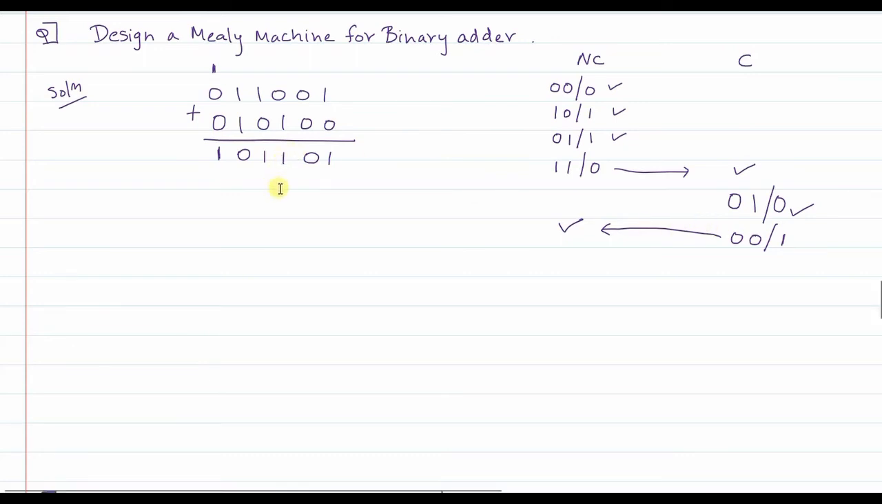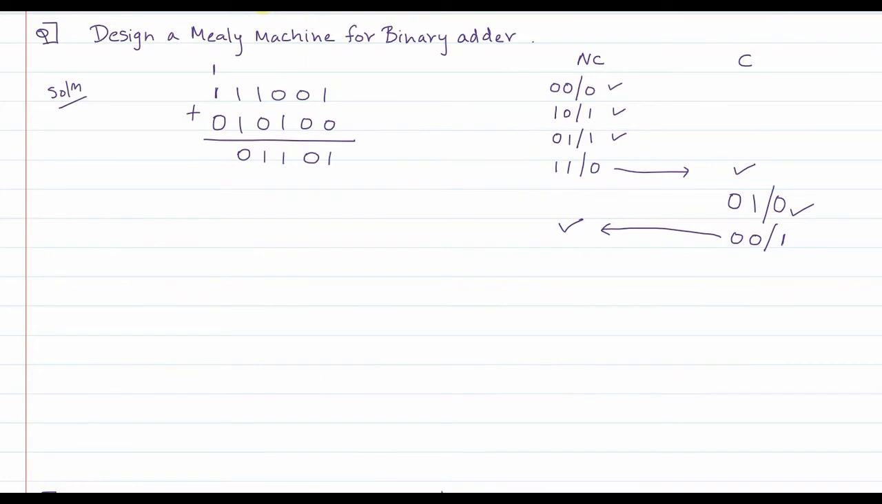Now I will try to change. Let's assume that this part of the calculation was not yet done. One thing is very clear: these 1 and 1 are being added, and from no carry state we have gone to carry state. That much we have done. Now suppose I try to change this 0 to 1.